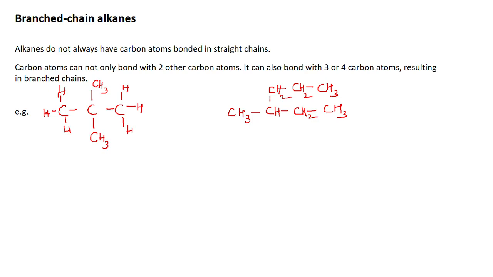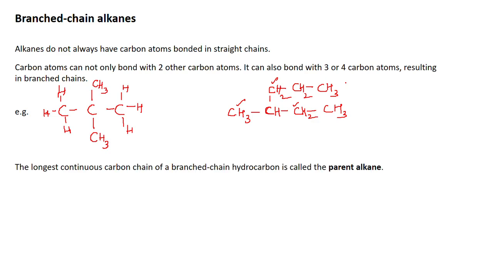So you see in the second example that I gave you, you have 4 carbon atoms, and the second carbon atom is bonded to 3 carbon atoms, one here and one here. So this is a branched chain. So you see branches, not all of them are arranged in a straight line. The longest continuous carbon chain of a branched chain hydrocarbon is called the parent alkane.